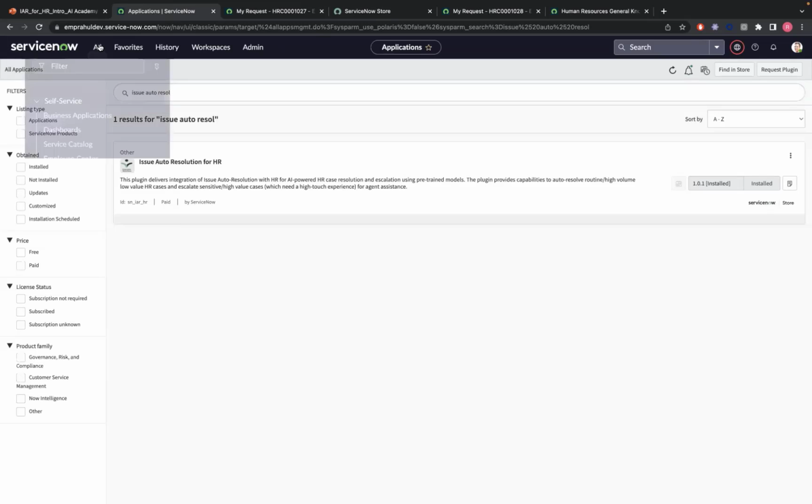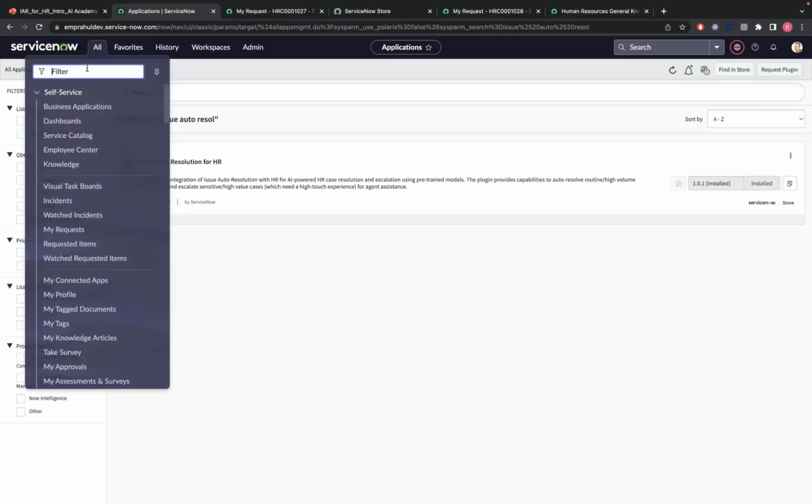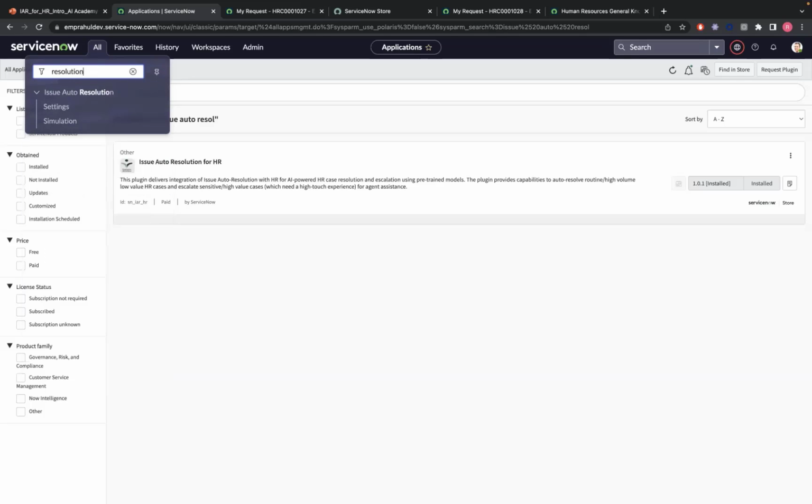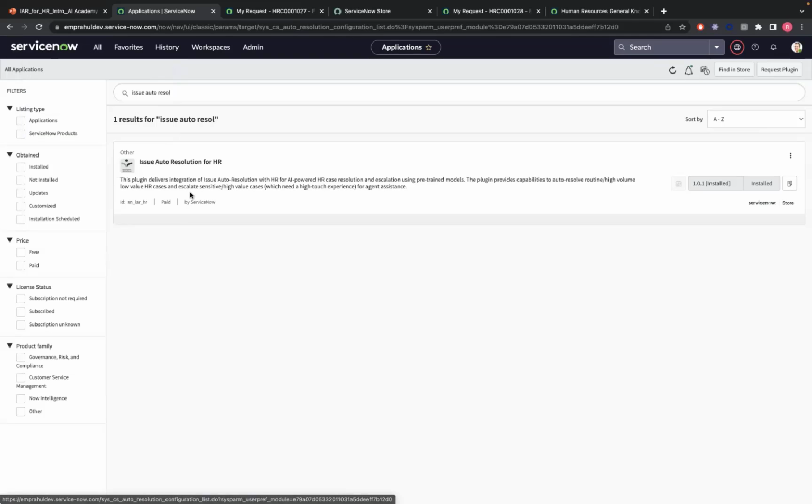So first things first, I need to go into the Issue Auto Resolution settings for me to activate IAR for HR. So I'll type in resolution. Here, under this application, Issue Auto Resolution, let's go to this settings module.